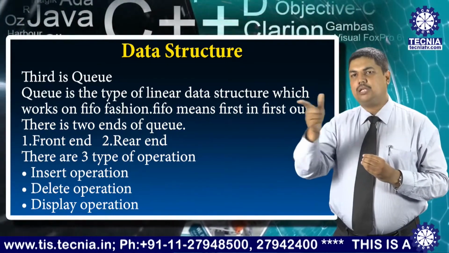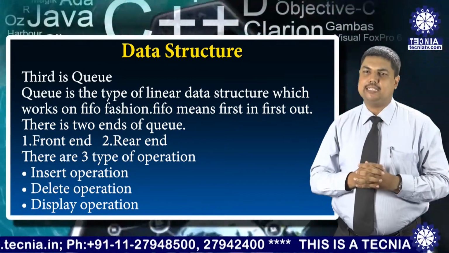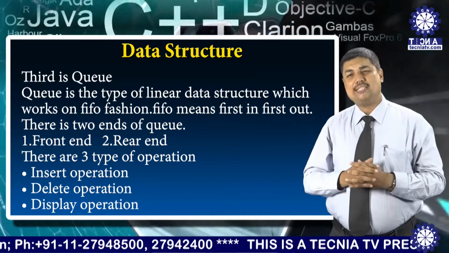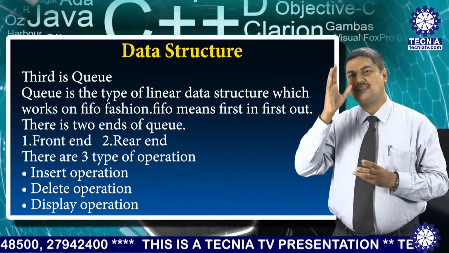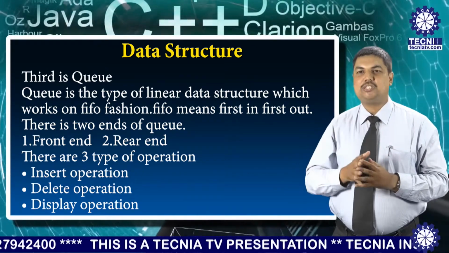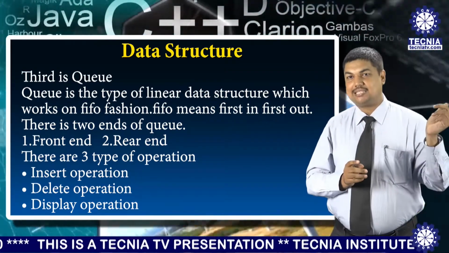This is similar to the stack, known as the max size. What is the max size? The capacity of the queue is known as the max size, just like the capacity of the stack is known as max size.